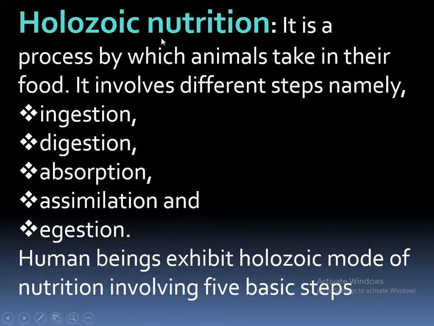That nutrition is called holozoic nutrition. And holozoic nutrition involves some steps: ingestion, digestion, absorption, assimilation and egestion. These are the steps involved in holozoic nutrition.